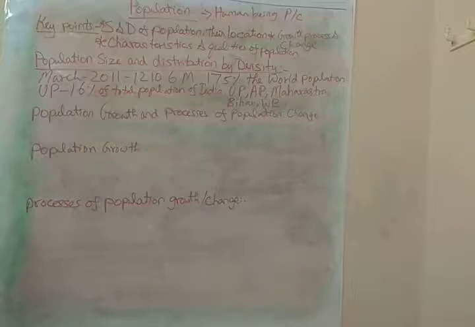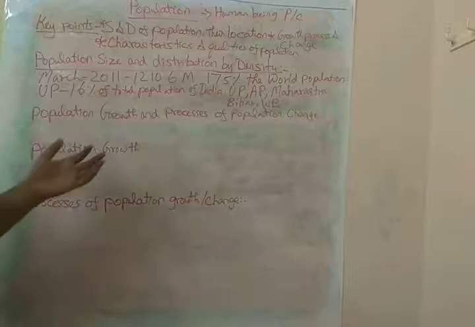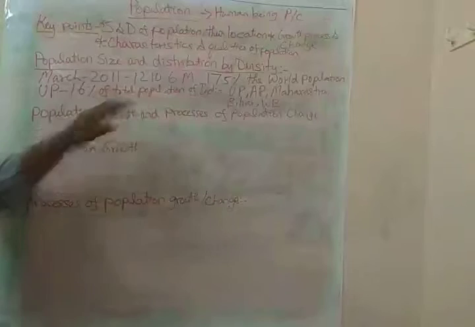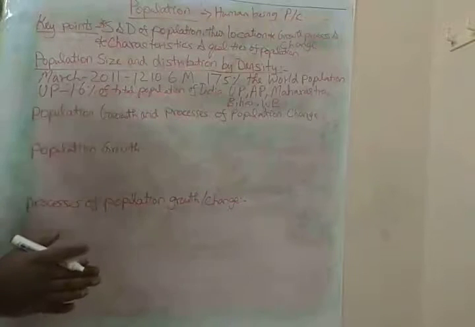Next, we are going to see density. We have seen that 45 people lived in 1 square kilometer.